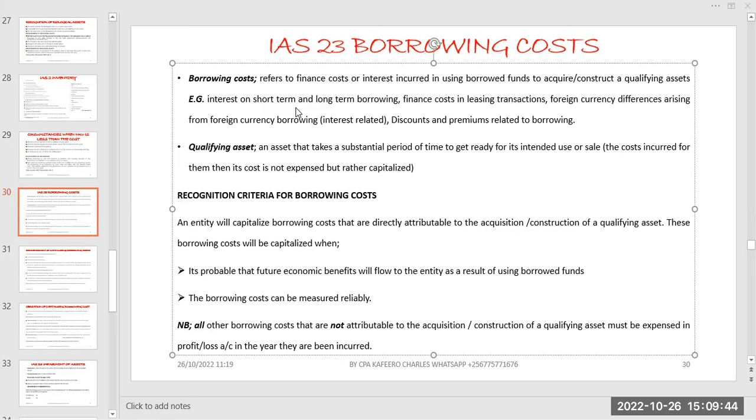The other one is we are going to be looking at them if at all we get to do a practical question. You'll be able to understand most of the things as we are discussing them.